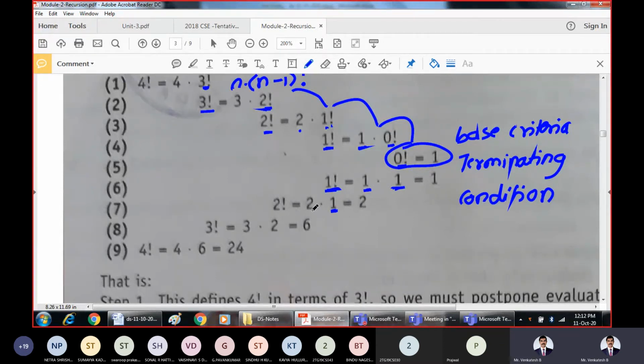So how do you write factorial 2? 2 into 1 factorial. What is 1 factorial? 1. So 2 into 1 is how much? 2. This is simply mathematics, not more than that. Right? Next, the result of 2 factorial is 2. Then try to solve 3 factorial.